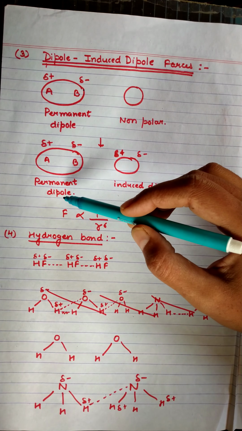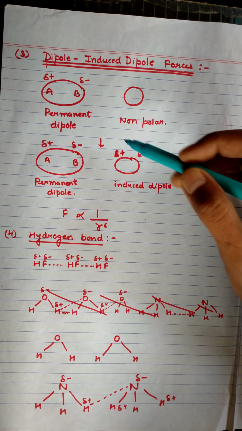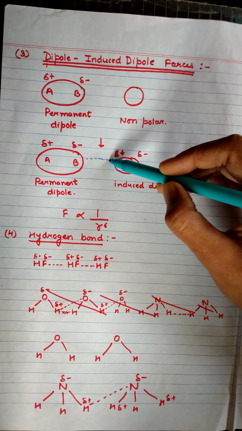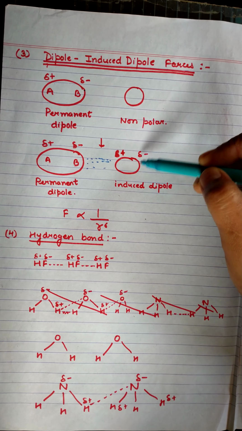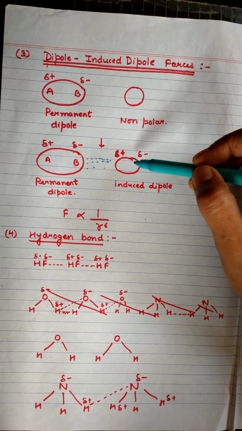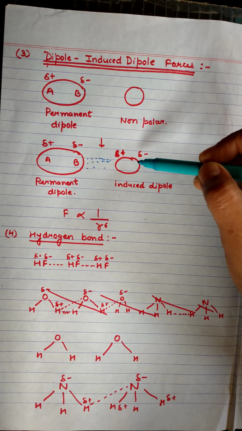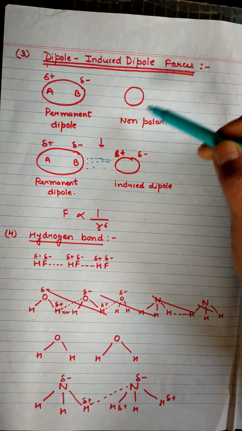This is the permanent dipole, that is the polar dipole, and this is the induced dipole. They also have an attraction force between them. The amount of polarization will increase the amount of attraction forces between the permanent dipole and the induced dipole. Okay, so these are the dipole and induced dipole interactions.